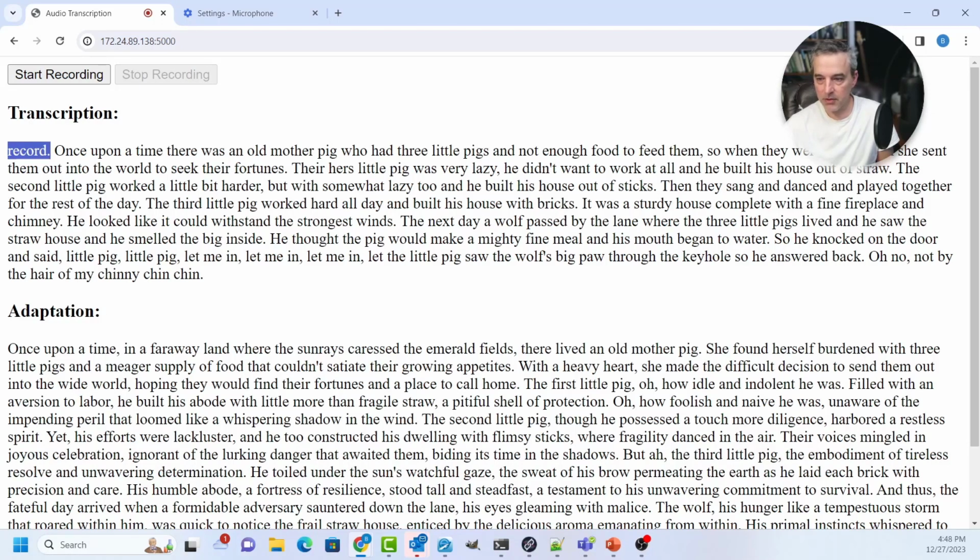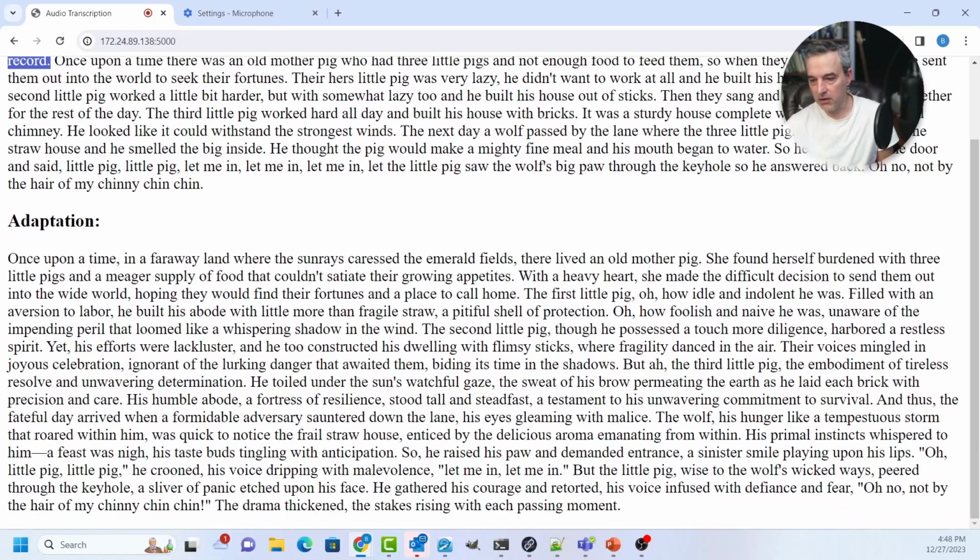And so once upon a time, the mother pig had three little pigs and not enough food to feed them, so she went out on her own to seek their fortunes. Her little pig, her pig was very lazy and didn't want to work at all.